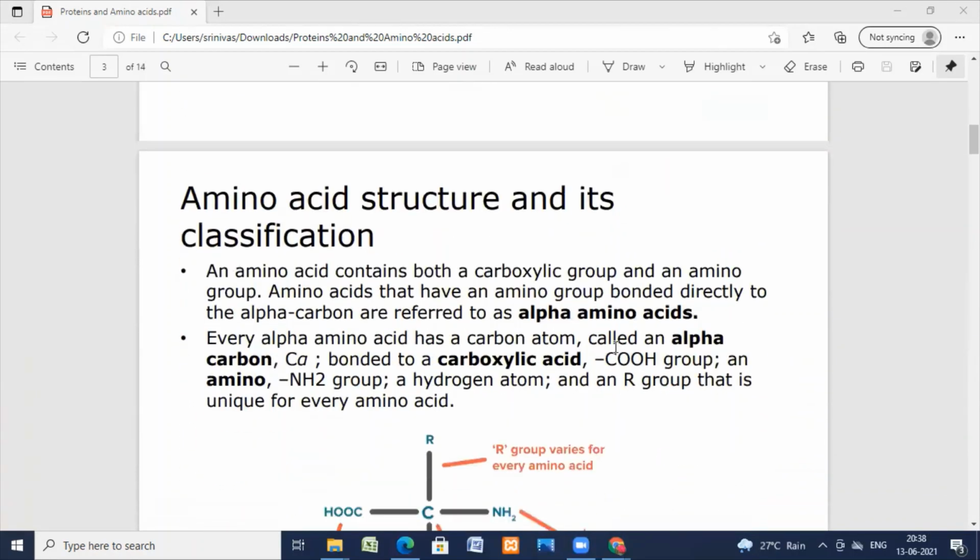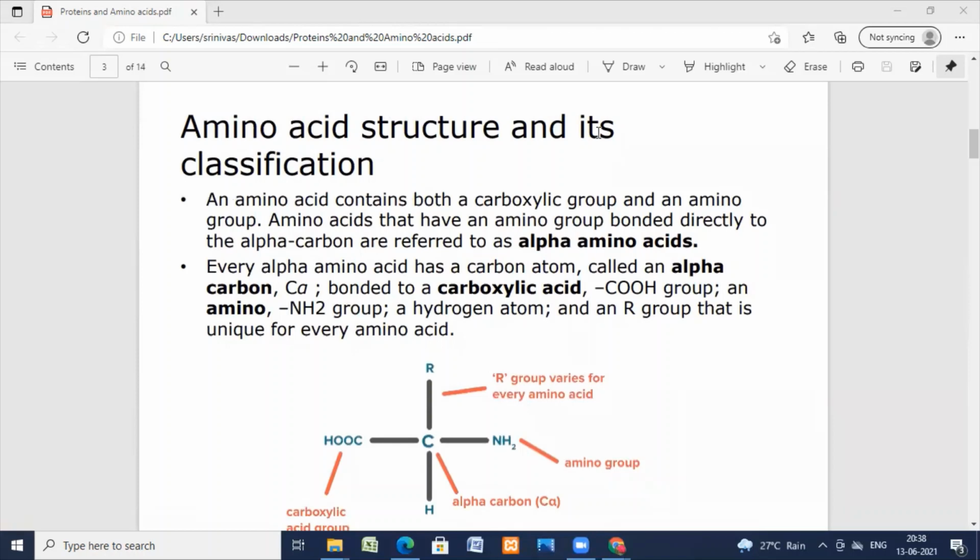Now we'll see amino acid structure and its classification. An amino acid contains both a carboxylic group and an amino group. Amino acids that contain an amino group bonded directly to the alpha carbon are referred to as alpha amino acids.